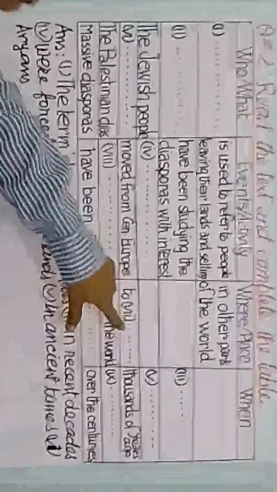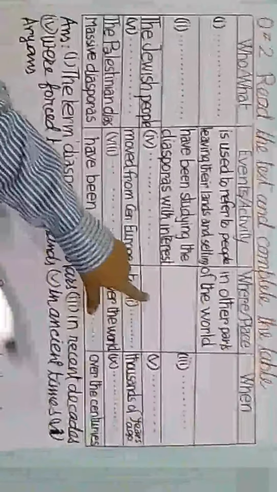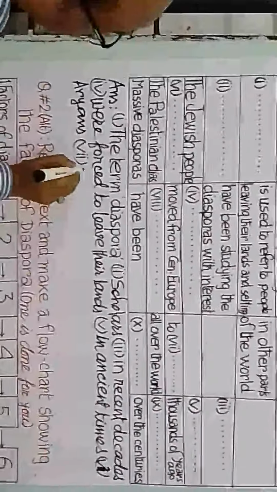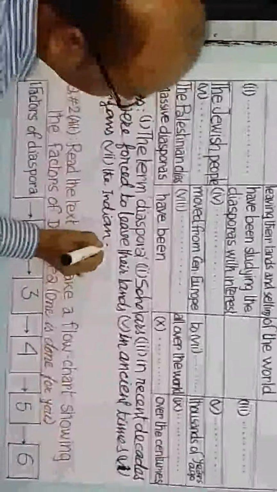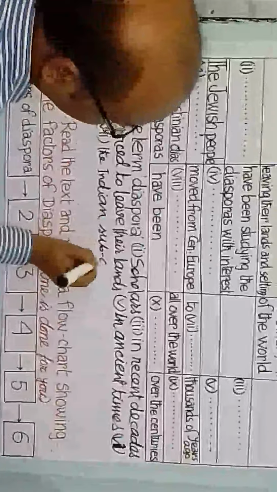Aryans. Okay. So Aryans moved from Central Europe to where? We got this to the Indian subcontinent. So number 7 will be the Indian subcontinent. Okay. So we got the answer of number 7.